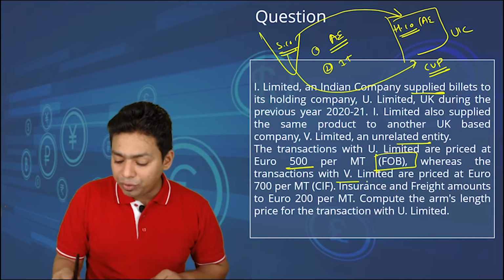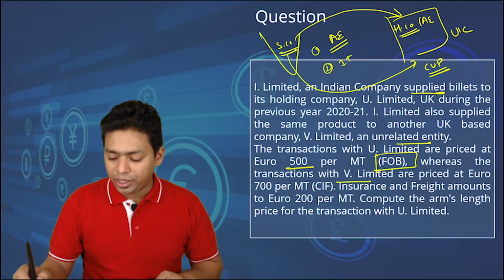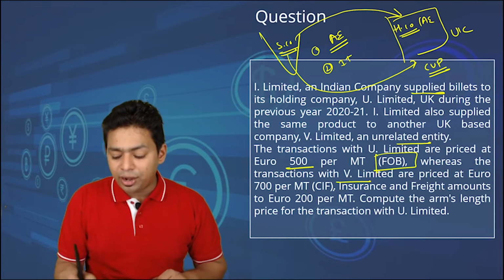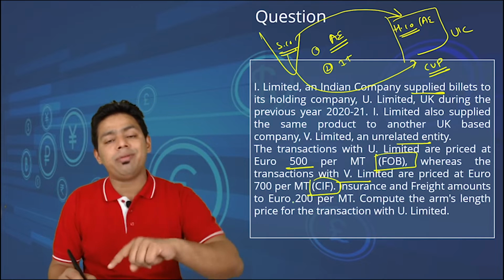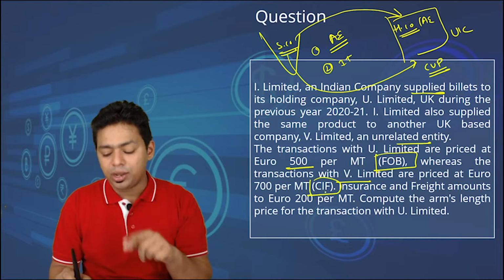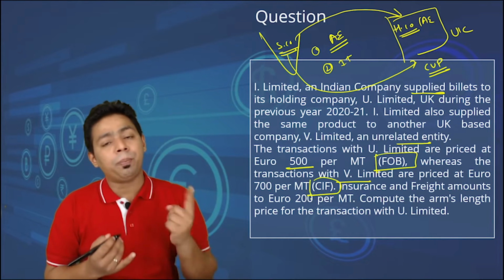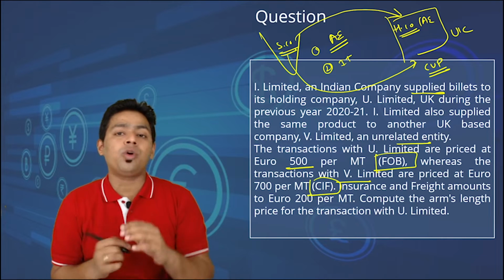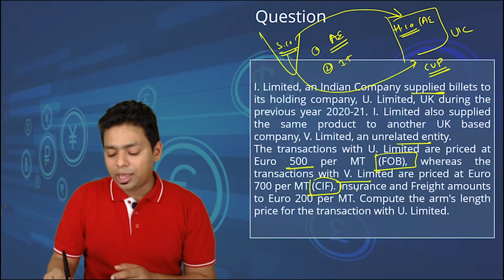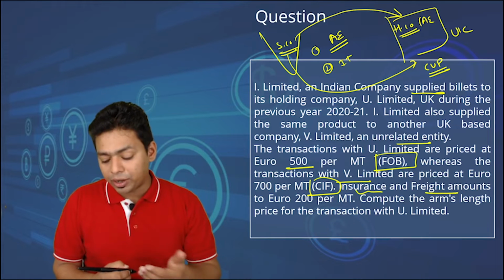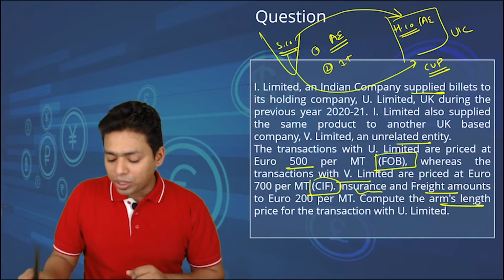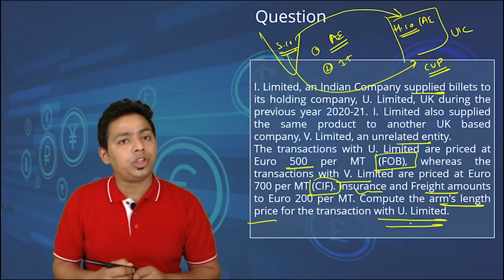Whereas the transaction with V Limited, the unrelated party, is done at 700 per metric ton, but this is CIF value. Now FOB value and CIF value cannot be compared, because CIF value is FOB plus freight plus insurance. So two more factors are being considered, and they have given us the price of freight and insurance, that is 200 per metric ton. Compute the arm's length price for the transaction with U Limited.